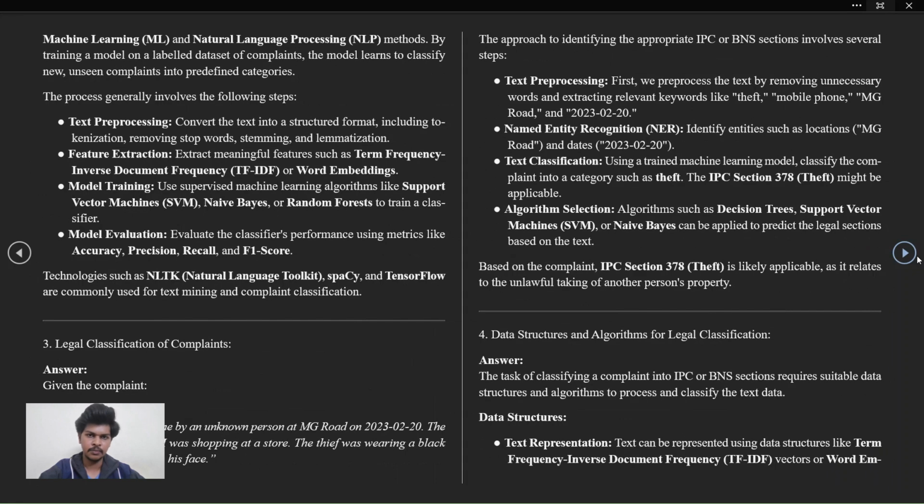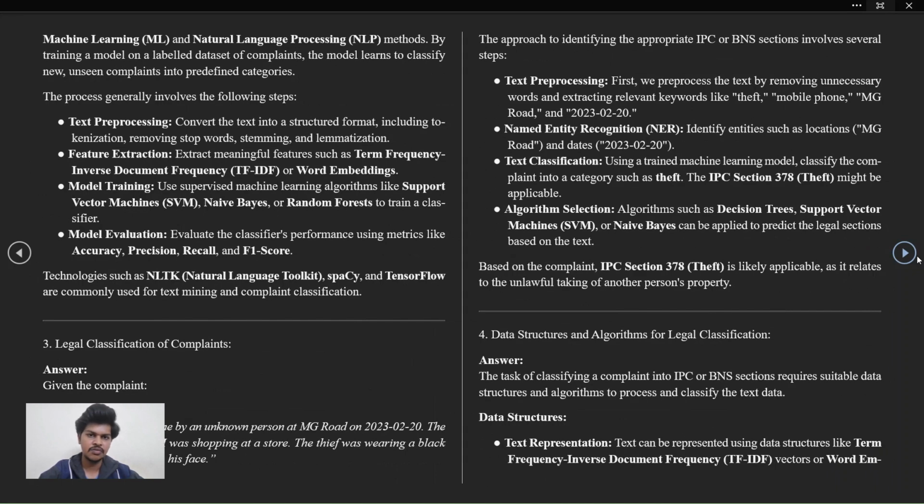First, text preprocessing. It converts the text into a structured format, including tokenization, removing stop words, stemming, and lemmatization. Feature extraction. Extract meaningful features such as term frequency, inverse document frequency, or word embedding. Model training. Use supervised machine learning algorithms like support vector machines, SVM, naive Bayes, random forest to train classifiers. Model evaluation. Evaluate the classifier performance using metrics like accuracy, precision, recall, and F1 score. Technologies like NLTK, Natural Language Toolkit, Spark, and TensorFlow are commonly used for text mining and complaint classification.